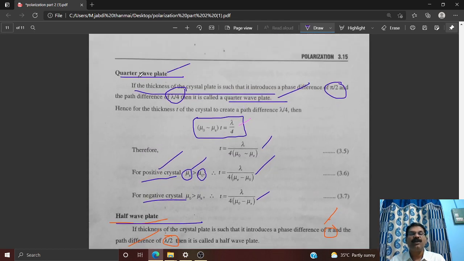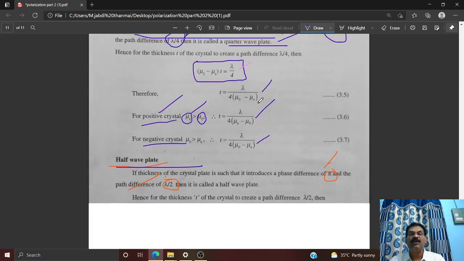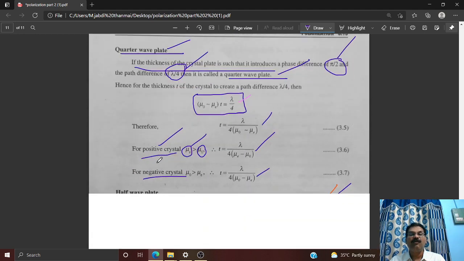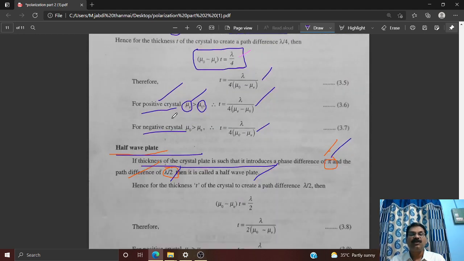ఏంటి అసలు క్వార్టర్ వేవ్ ప్లేట్ మనం ఎలా డిఫైన్ చేస్తామంటే, if the thickness of the calcite crystal plate is such that it introduces a phase difference of π/2 radians or a path difference of λ/4, it is called quarter wave plate. అలాగే హాఫ్ వేవ్ ప్లేట్ దగ్గరికి వస్తే, if the thickness of the calcite crystal plate is such that it introduces a phase difference of π radians or a path difference of λ/2, then it is called half wave plate. Is it clear?